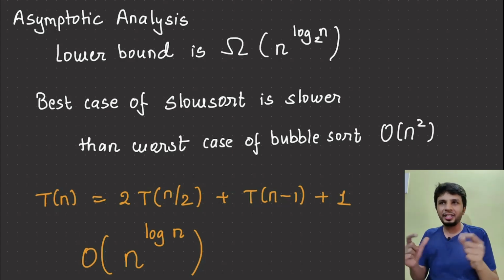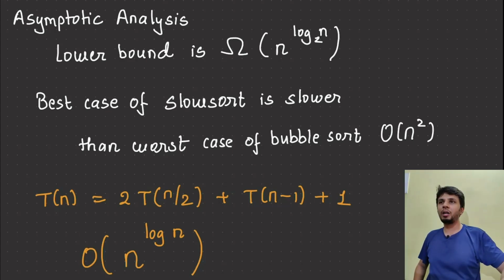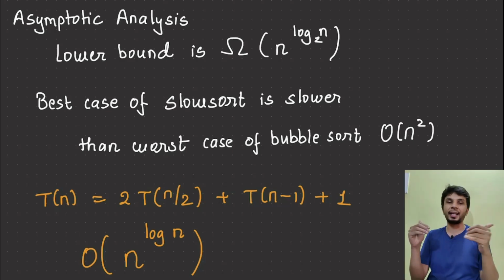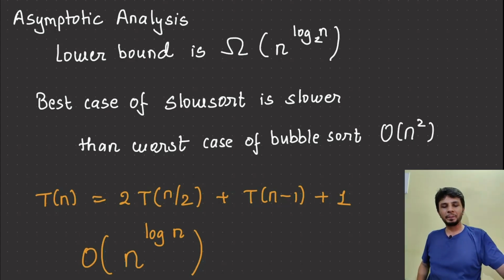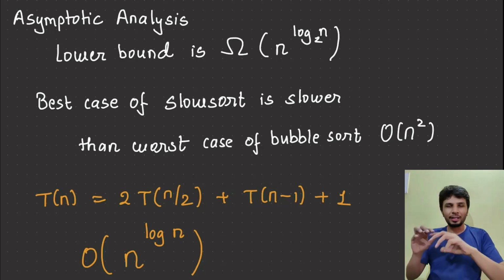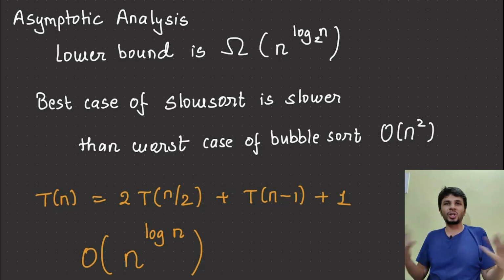The recurrence relation of this is T of n equal to 2 times T of n by 2, basically calling the same function for the first half and the second half, then recursively calling for n minus 1 elements, so plus T of n minus 1, plus a constant step where we are doing swapping. Given this recurrence relation, we can find that this algorithm runs in big O of n raised to log n. Like, it's so bad. But yeah, this is what the worst sorting algorithm looks like.